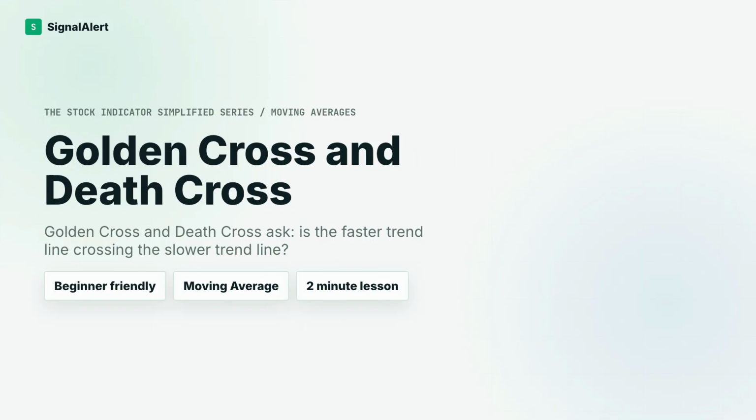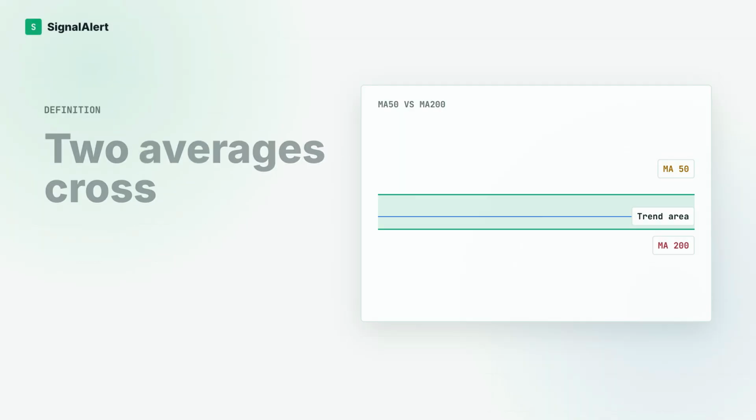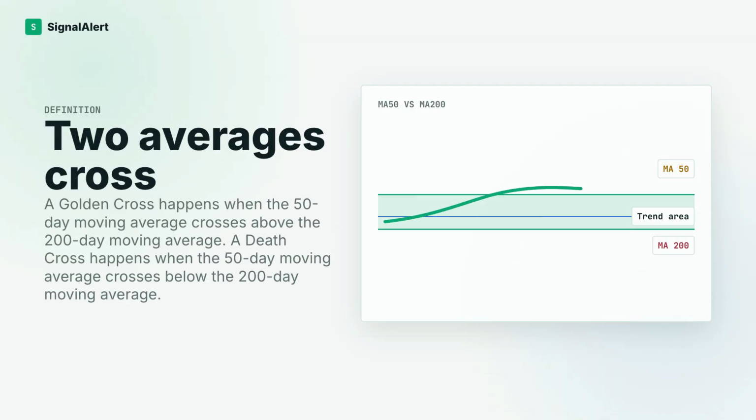Today we are looking at Golden Cross and Death Cross. These are two famous moving average signals and they are best understood together. In the last moving average episode, we looked at price crossing above or below a moving average. This one is slightly different. Here we are watching two moving averages cross each other.